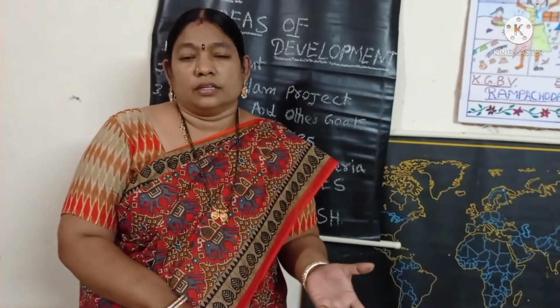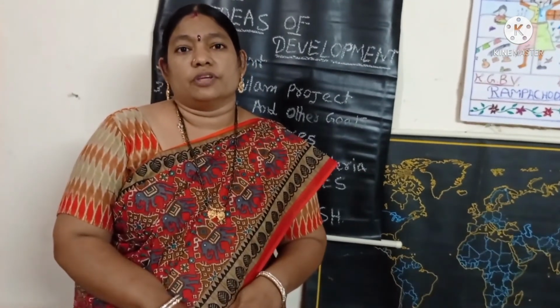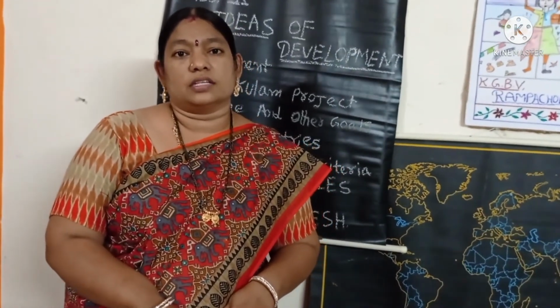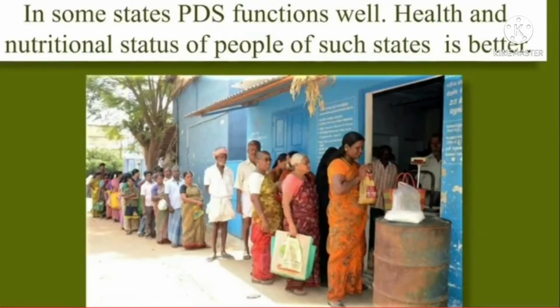After that, public facilities also include precautions against coronavirus, giving vaccines and medicines by the government. These are the public facilities given by the government. Here we see that in some states the PDS functions well. The health and nutritional status of people in such states is better. Some states have a lesser infant mortality rate because they have adequate provision of basic health and educational facilities.